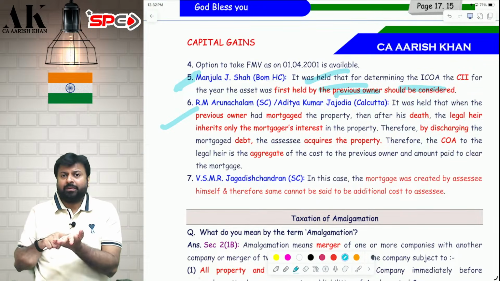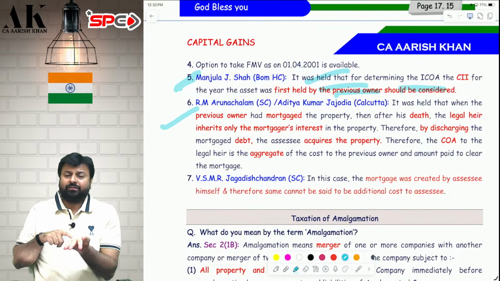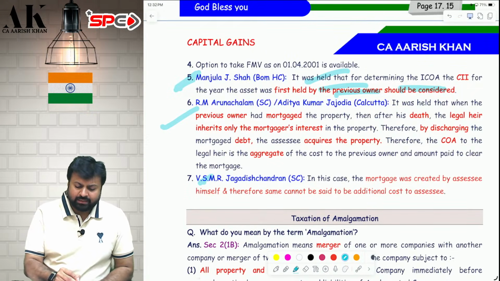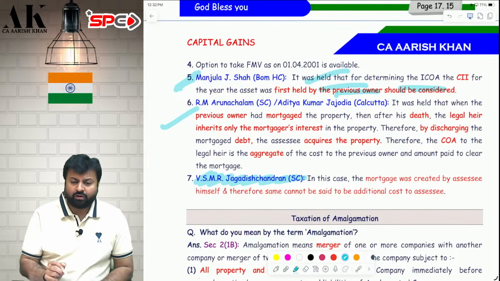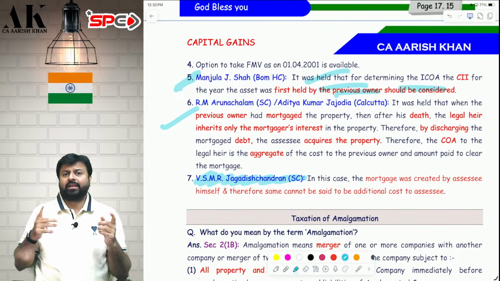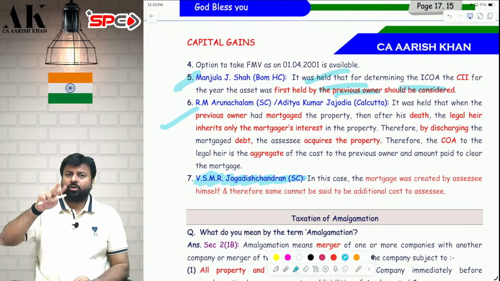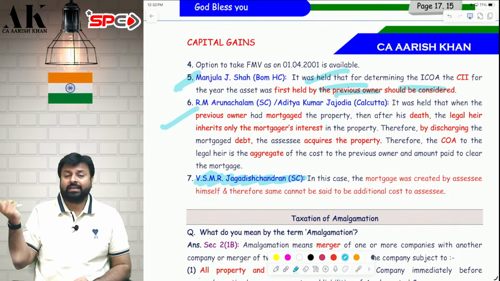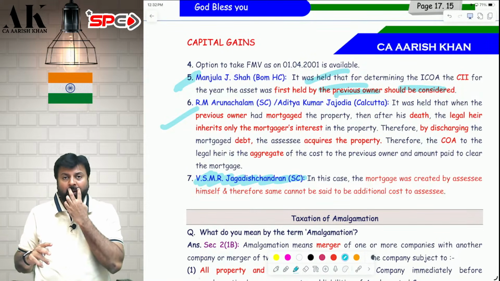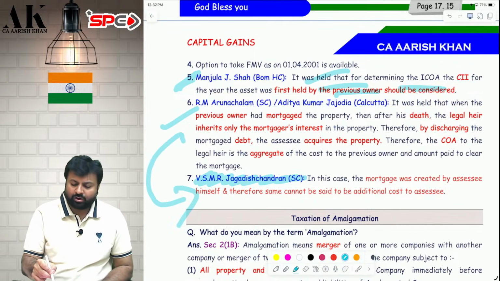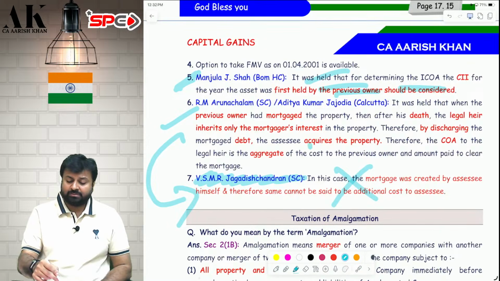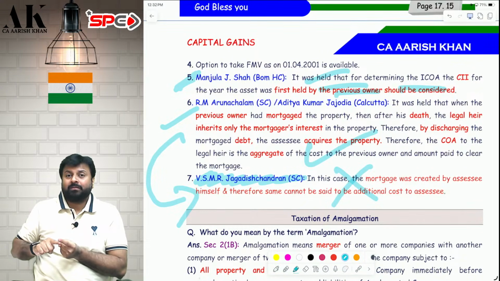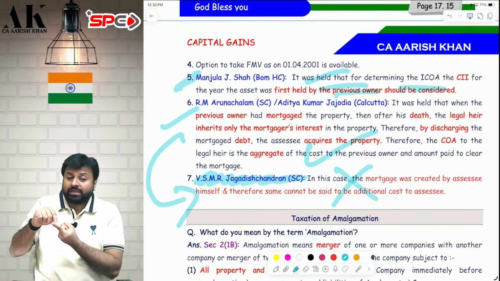So whenever you receive a property on which there is an encumbrance, and if you clear that title, that will be allowed as deduction. So one assessee by the name of VSMR Jagdish Chandran, what did he start doing? He started thinking like that. He bought a property, he took a loan, then he did not die. He himself wants to sell the property, so he cleared the loan and he is claiming the deduction. The court said no. The facts of RM Arunachalam cannot be applied here. That was a very specific case where the property was acquired from someone else. Property was taken from someone else and there was an encumbrance.